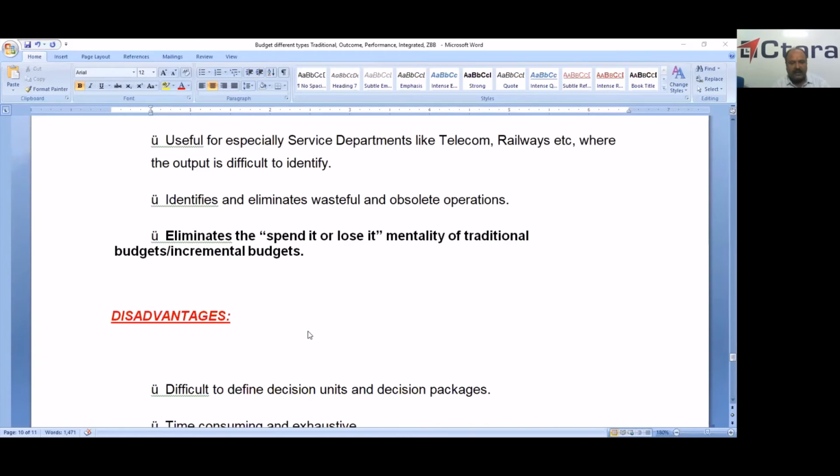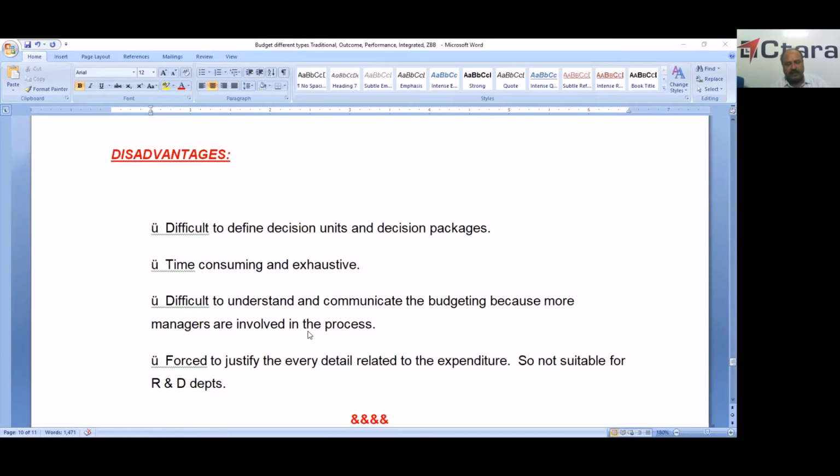Now we'll check the disadvantages of ZBB also. For each and every system there are pros and cons. Instead of disadvantages we can call them limitations, because there are no real disadvantages for ZBB. The limitations: it is difficult to define decision units and decision packages, very difficult to define the exact units.